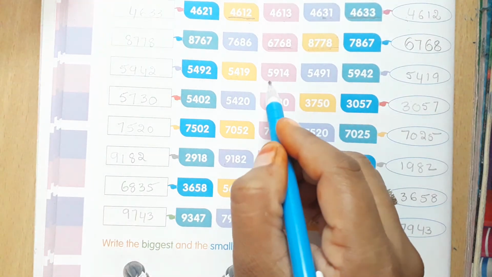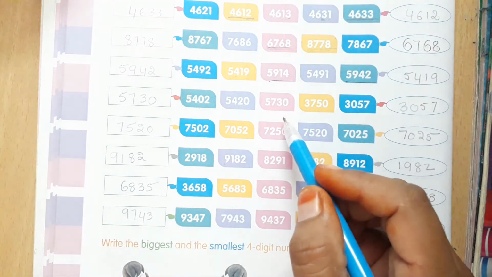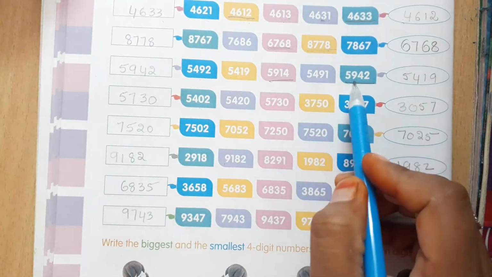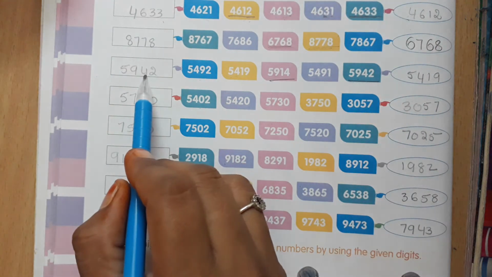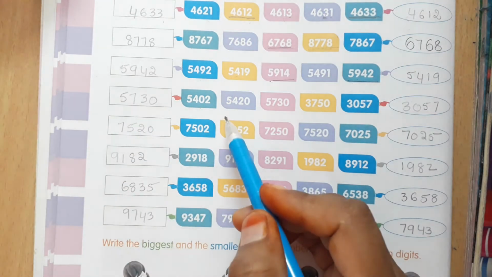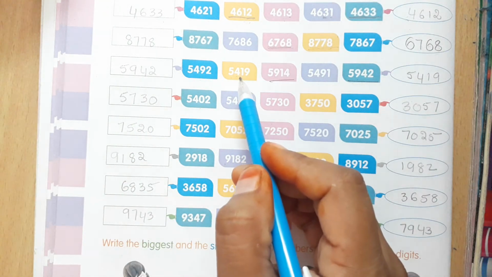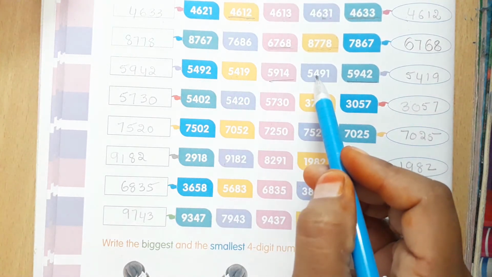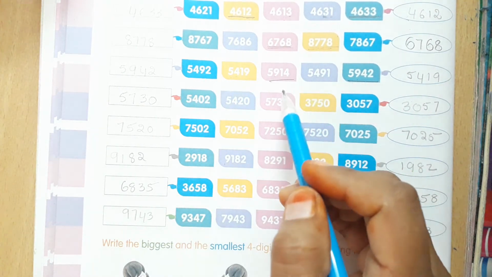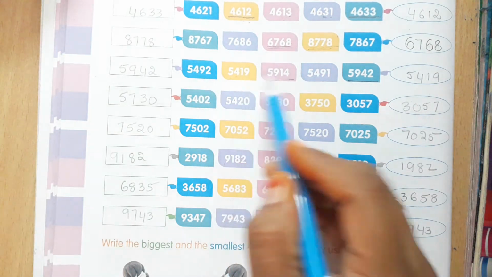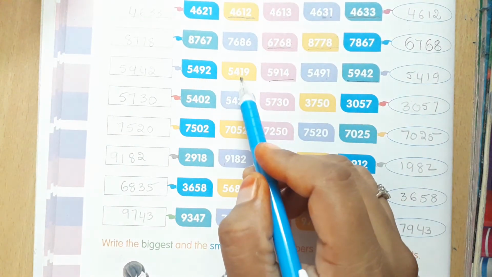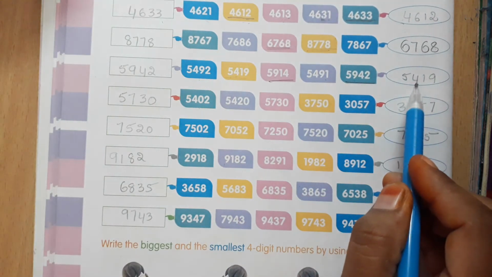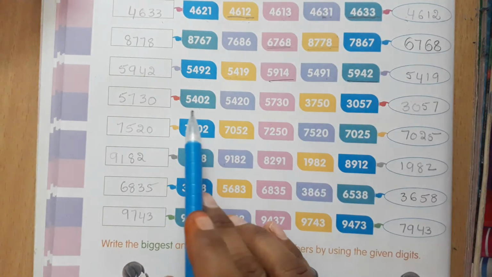So these two are having 9 in their hundreds place. Among these two, which is the biggest one? This one. 5942 is the largest one. And the numbers having 4 in the hundreds place are 3 numbers. Among these 3, check the tens place digits. 1, 1, 9. So 1 is the smallest one. So 5419 is the smallest one.